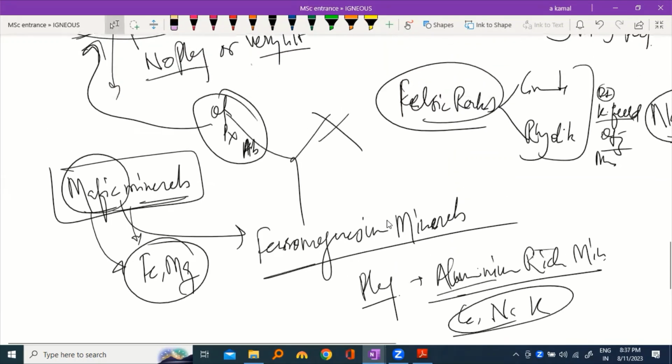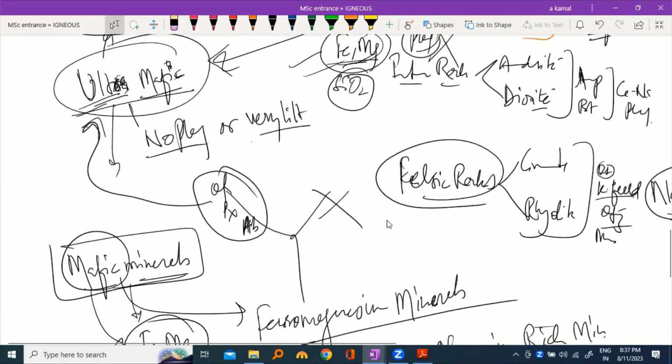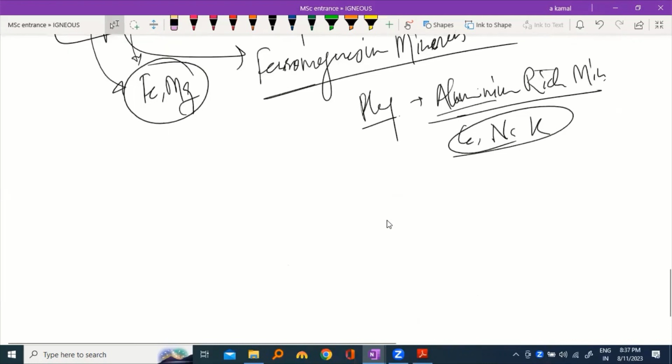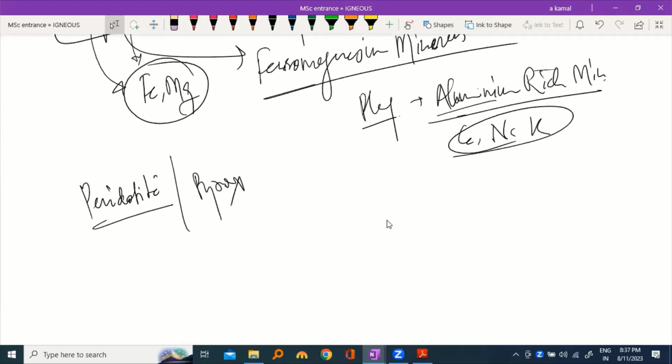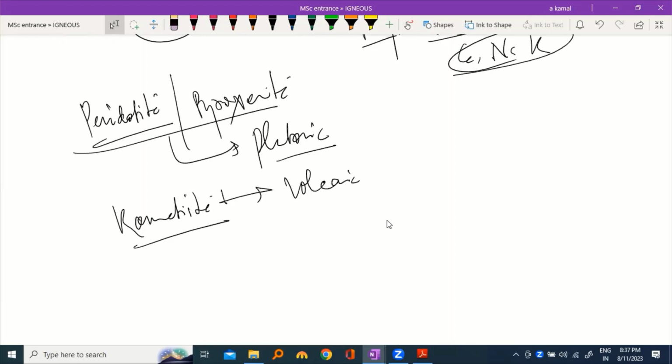So what is an example of ultramafic rock? Can anyone give an example of ultramafic rock? Which rock? Pyroxenite. Peridotite. Peridotite and pyroxenite. So peridotite and pyroxenite are plutonic rocks. These rocks are examples of plutonic, and komatiite is an example of ultramafic volcanic rock. Okay.